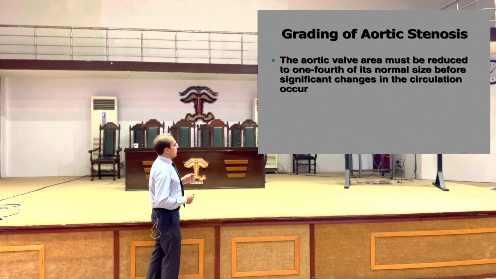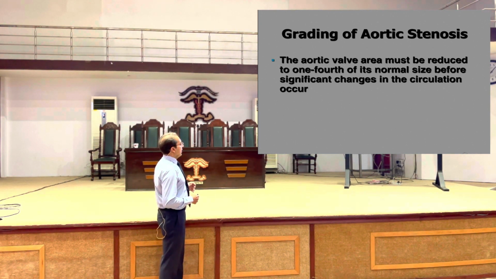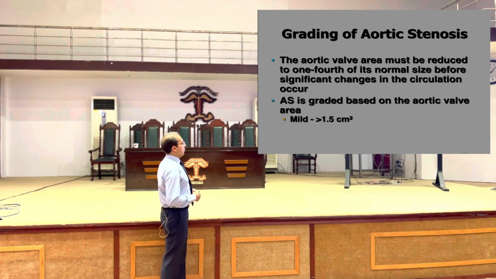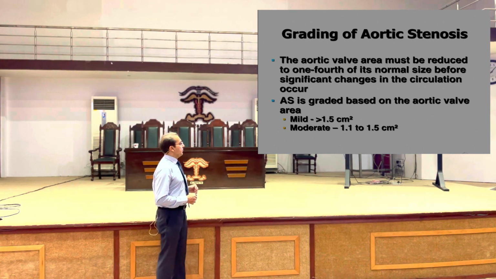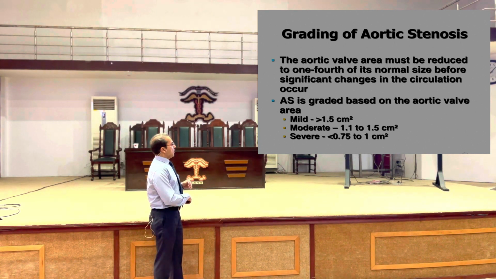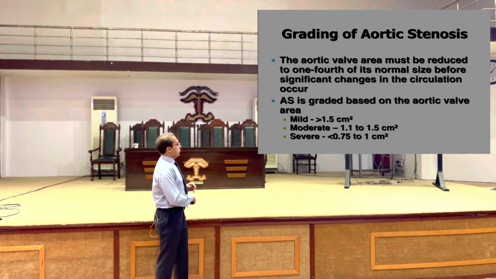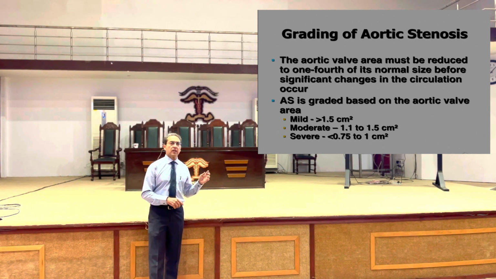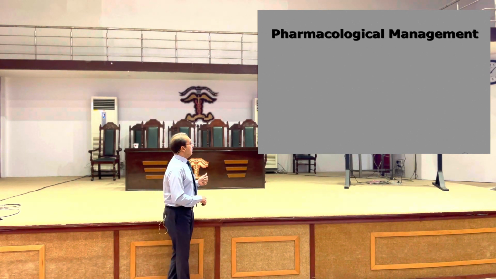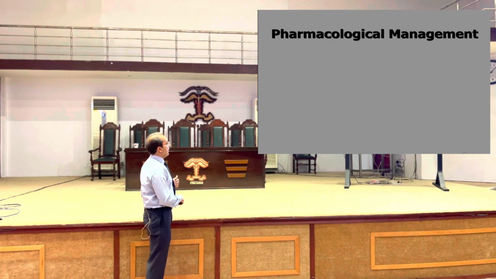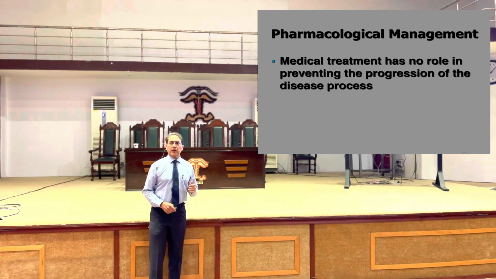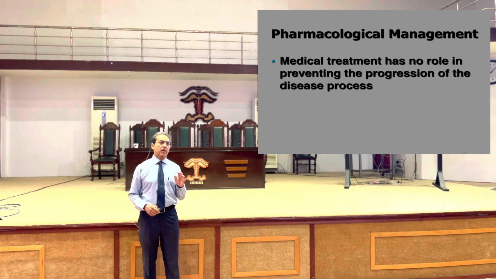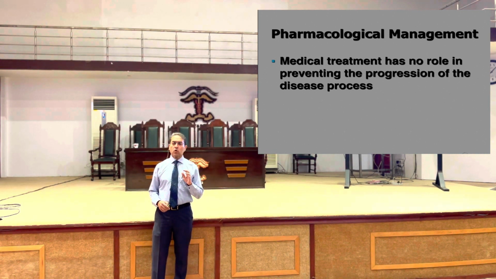Now how do we grade aortic stenosis? It's graded on area. It's mild aortic stenosis when the area is greater than 1.5 centimeter squared. In moderate, it's 1.1 to 1.5 centimeter squared, and severe, it's between 0.75 to 1 centimeter squared. So this is how we grade the severity of the aortic stenosis. Pharmacological management, as I mentioned, no pharmacological treatment is available for aortic stenosis which can change the course of the disease.